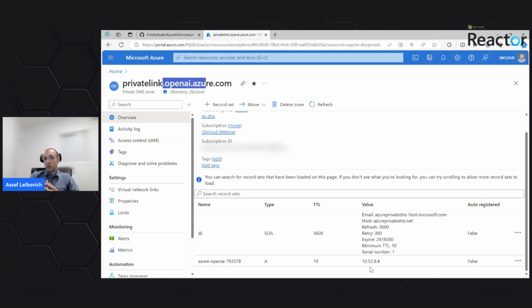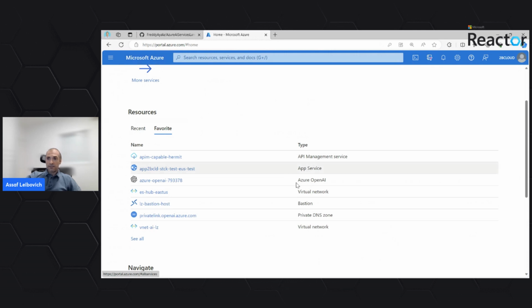Everything again is deployed using Terraform, configured as an internal resource inside the virtual network. And in order to make sure that we do not access the resources publicly, we will use this type of service to make sure that the traffic accesses the internal resource of the OpenAI or other various services in our environment. Next service I would like us to see is the app service.